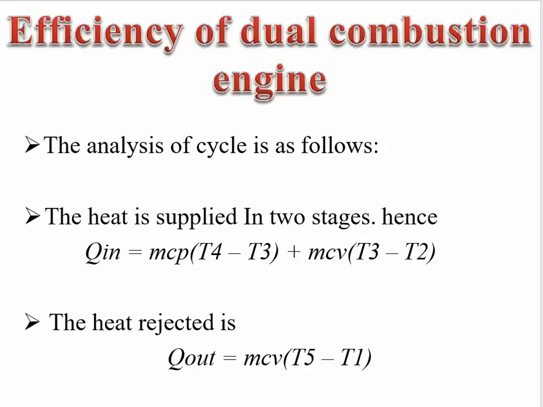Then in the analysis of the cycle, the heat is supplied in two stages. That is, Q input will be m Cp times the change of temperature, and m Cv times the change of temperature, where the temperature differences are T4 minus T3 for the constant pressure, and T3 minus T2 for the constant volume. The heat is rejected in the process, that is m Cv (T5 minus T1).